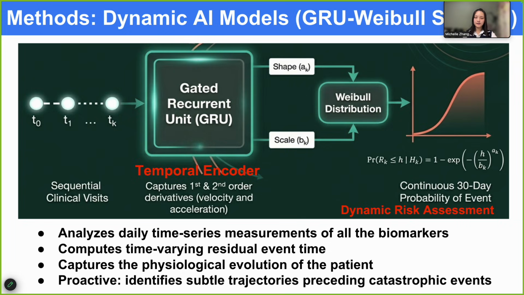Instead of only classifying patients as high or low risk, the model estimates a continuous probability of an event over a future horizon, such as the next 30 days. At each visit, the model uses the history so far to estimate an updated 30-day mortality risk. Although this presentation focuses on mortality, the framework can extend to competing risks, where several possible events are evaluated together.